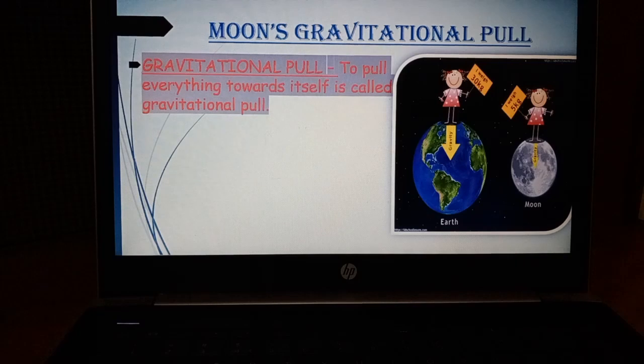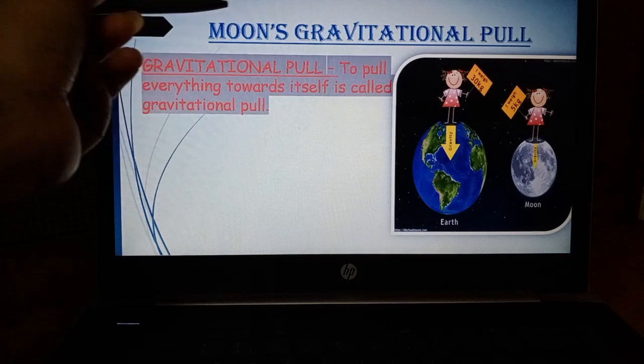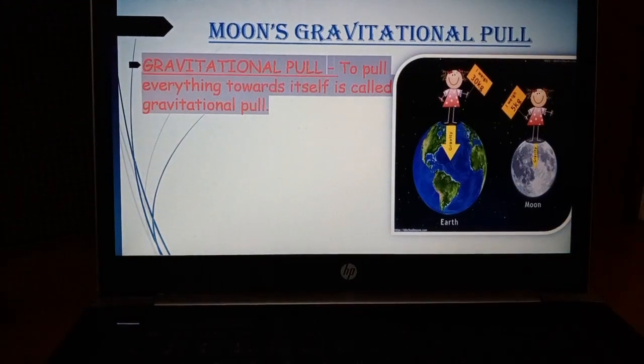Ultimately at some point the ball stops, and again it starts falling towards earth. This is because of the gravitational pull. Means our earth pulls everything towards itself. This is known as gravitational pull, and it is present on earth, on the sun, on the moon, and on every planet.